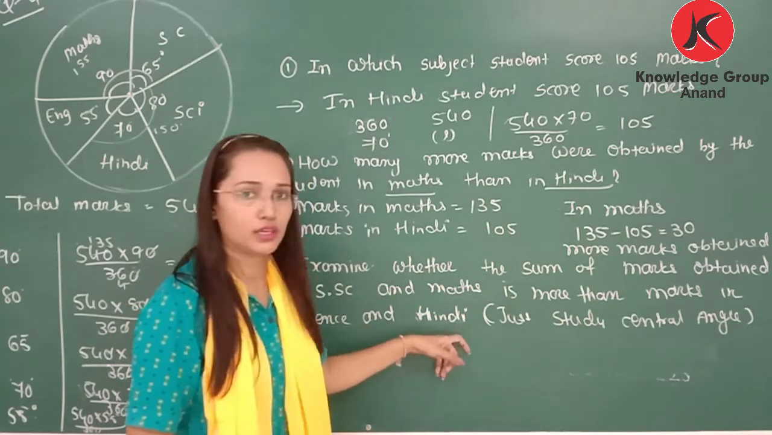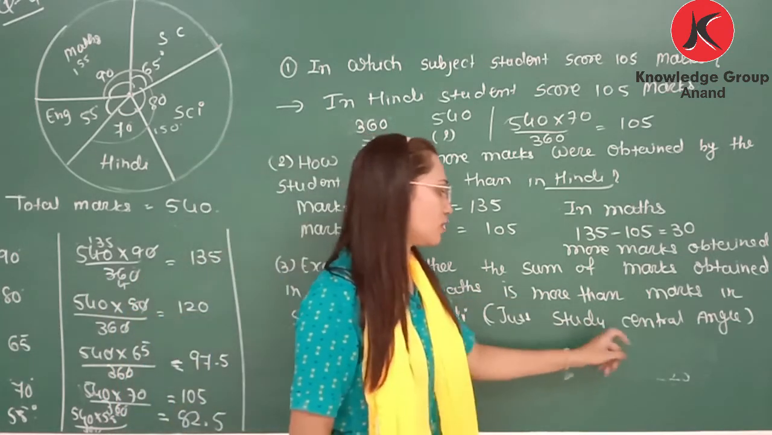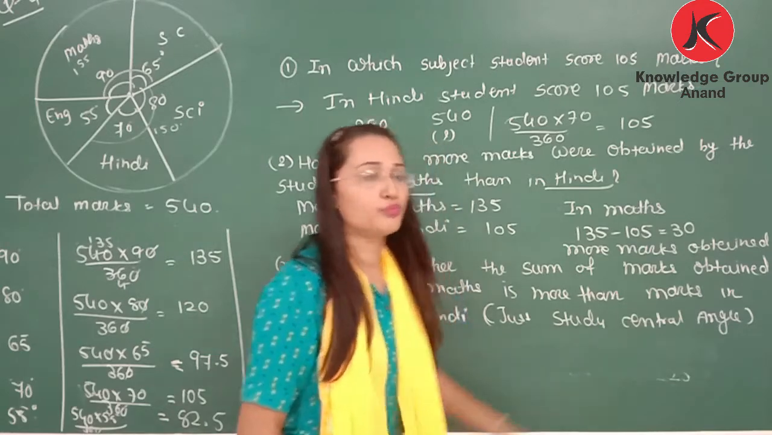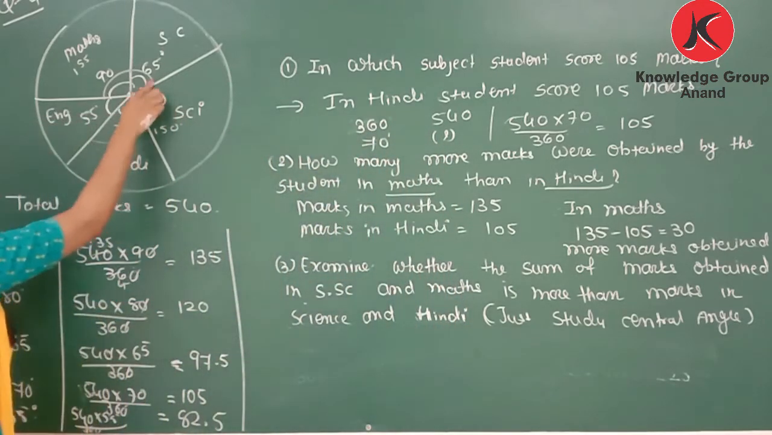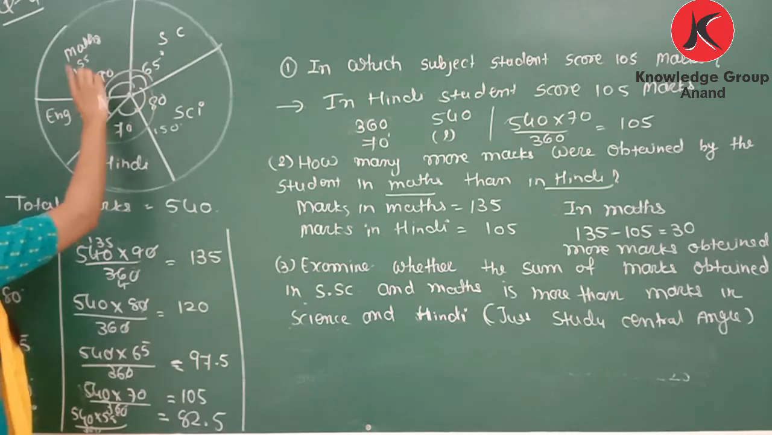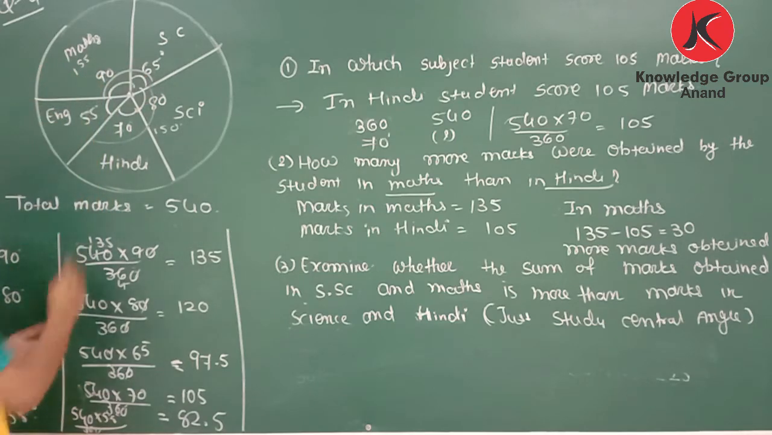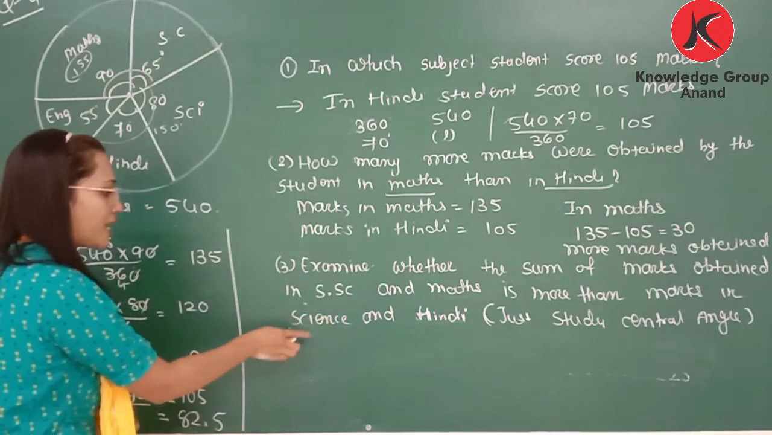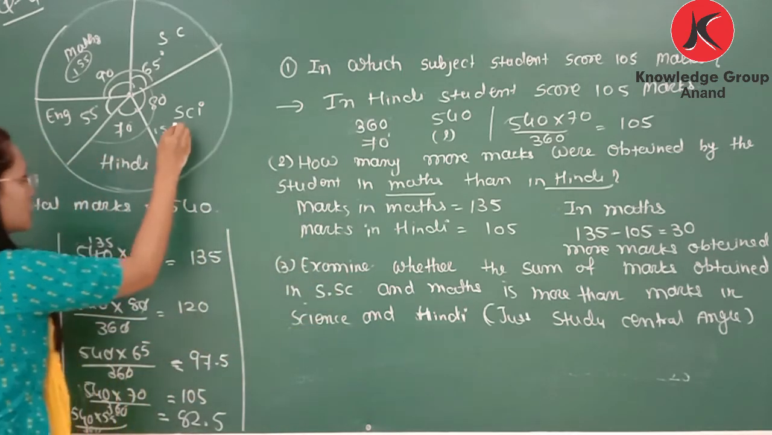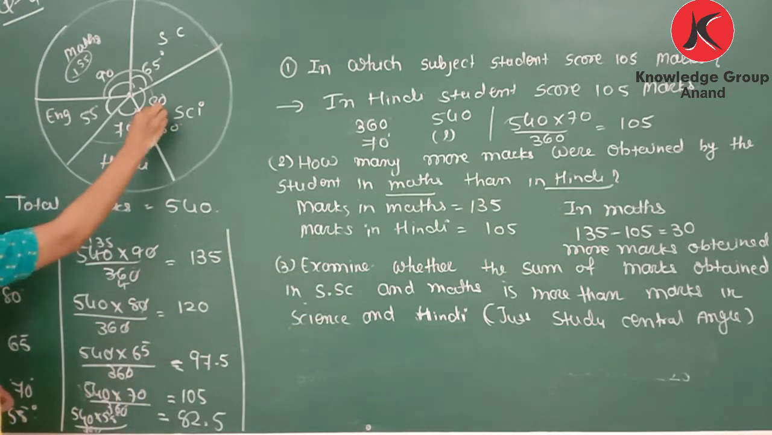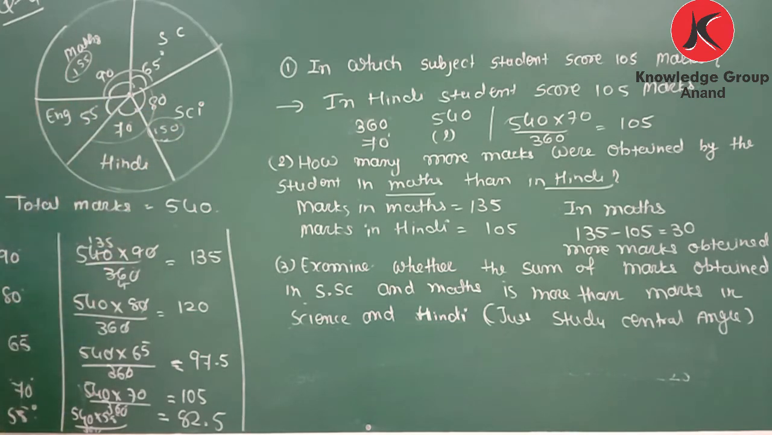Now third, examine whether the sum of marks obtained in social science and maths is more than marks in science and Hindi. In brackets it is written, just study the central angle. So if you observe the central angle, social science is 65 degrees and maths is 90 degrees. So total is 155. And science and Hindi, 80 plus 70 is 150. Now which one is greater, 150 or 155? Obviously maths and social science is greater.